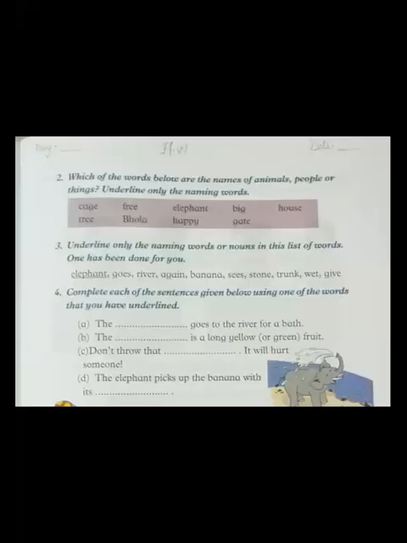Okay, kids, come on the page number 23. Please mention day and date on the top of the page. This is your home assignment, HW. I will read for you. Which of the words below are the names of animals, people, or things? Underline only the naming words. Yes, in this box there are different words written and we will underline only the naming words. Yes, please do this at home.